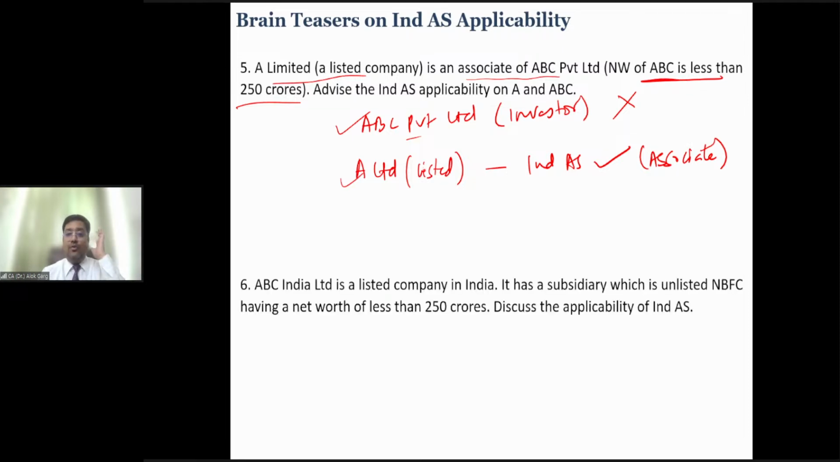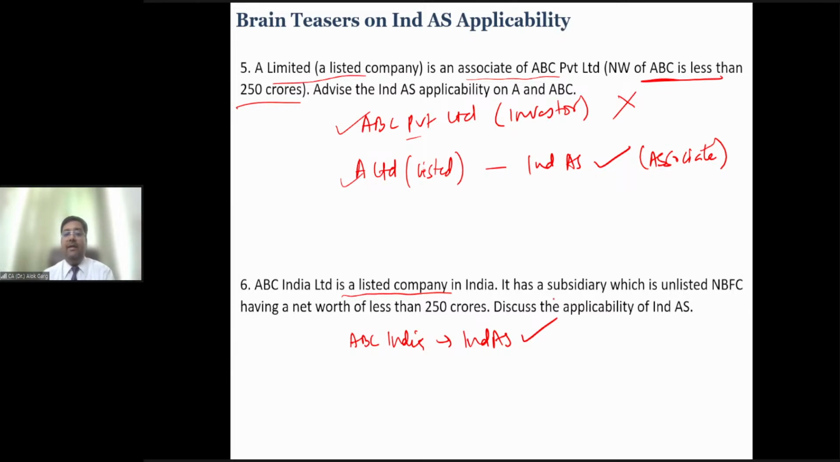Question number 6. ABC India Limited is a listed company in India. So listed company in India, Ind AS applicable, of course. ABC India. Ind AS applicable? Answer is yes, Ind AS applicable. It has a subsidiary which is unlisted NBFC having a net worth of less than 250 crores.